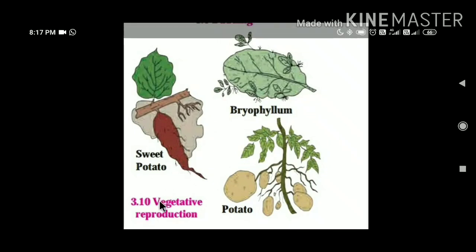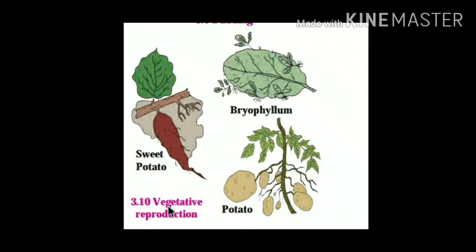Fourth method of asexual reproduction in multicellular organisms is vegetative propagation. Reproduction in plants with the help of vegetative parts like root, stem, leaf and bud is called vegetative reproduction. Vegetative propagation in potatoes is performed with the help of eyes present on the tuber, whereas in Bryophyllum it is performed with the help of buds present on the leaf margin.